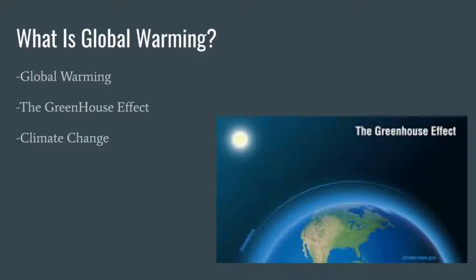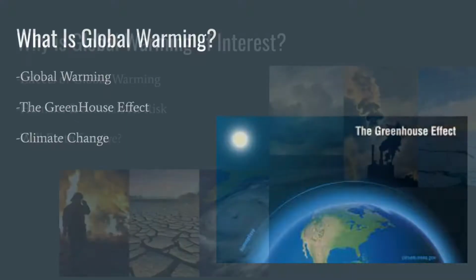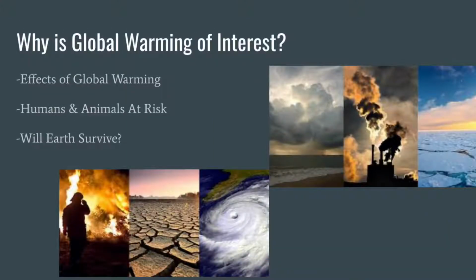And while global warming and climate change are sometimes used interchangeably, they're actually not entirely the same thing. Climate change refers to long-term change in weather patterns, whereas global warming focuses on the long-term heating of the Earth's climate system. Global warming is of interest today because of the effect it's having on the Earth. Things such as major rise in sea level, floods, wildfires, heat waves, and droughts have all had negative effects on humans and our way of living.